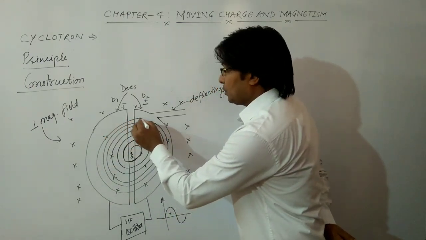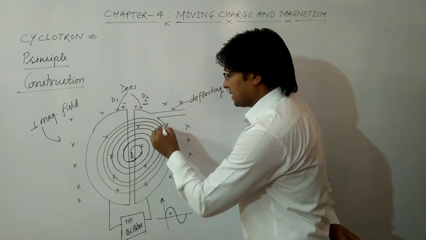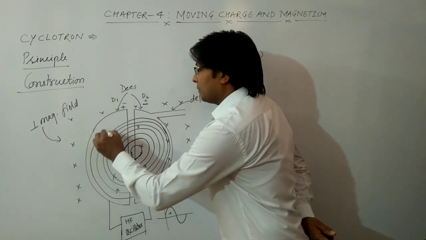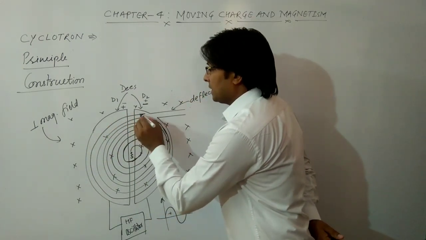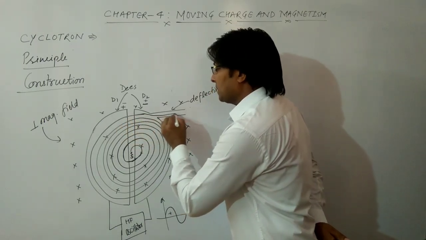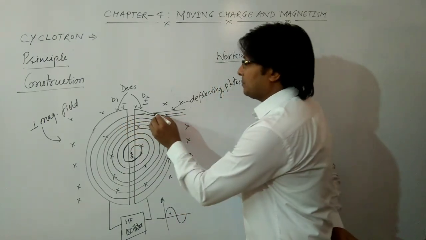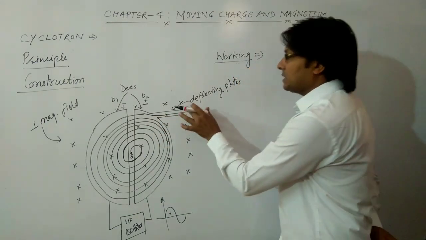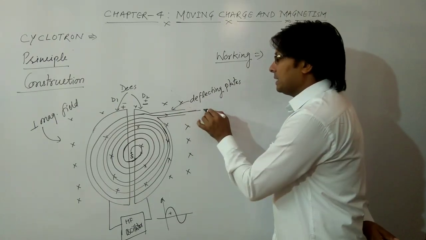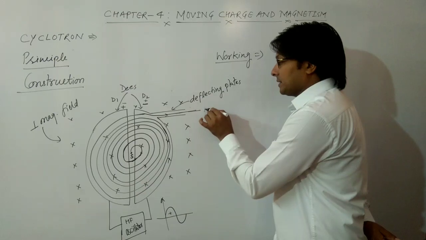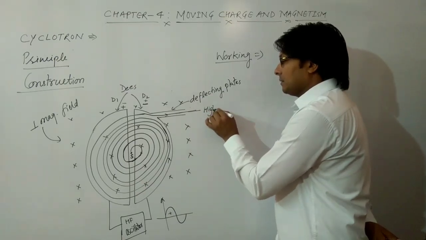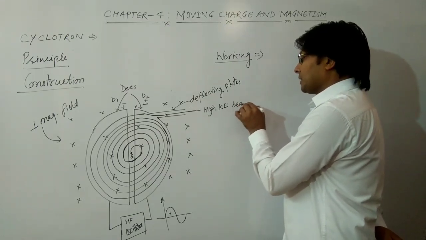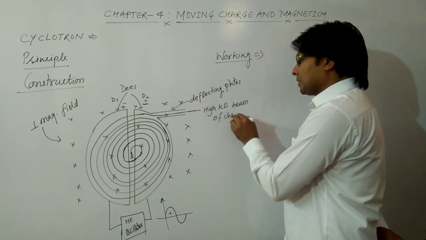Once it reaches the circumference of the cyclotron, the velocity is maximum, and then it is deflected by these deflecting plates and exits from the cyclotron. Now this beam of charged particles has high kinetic energy.